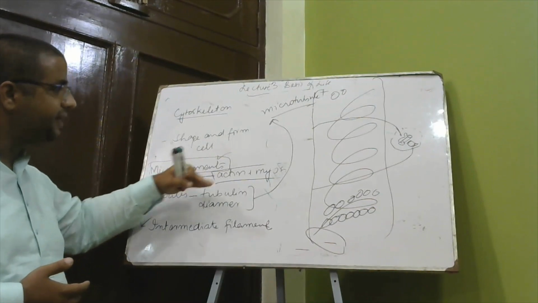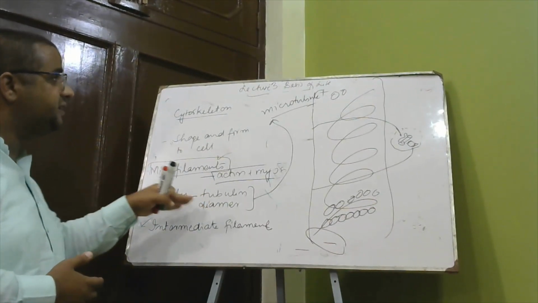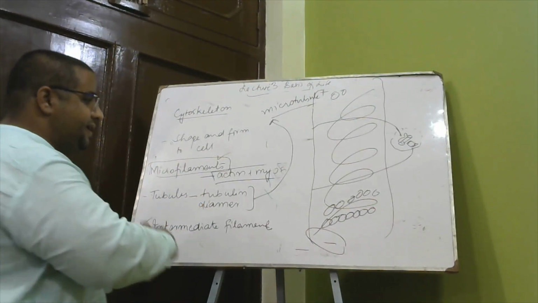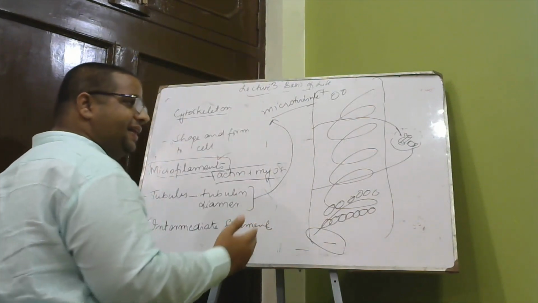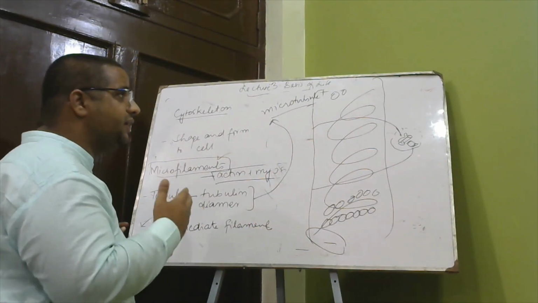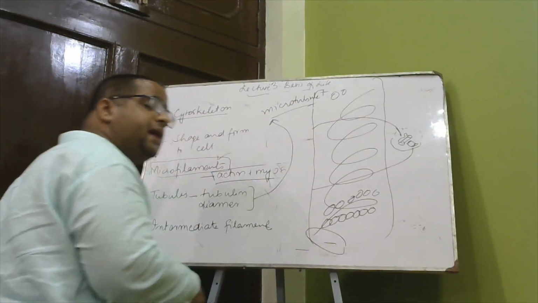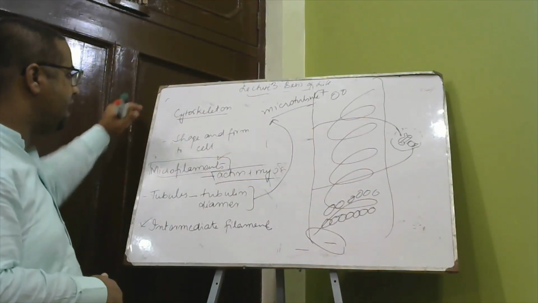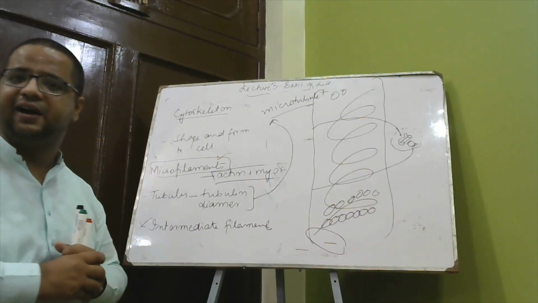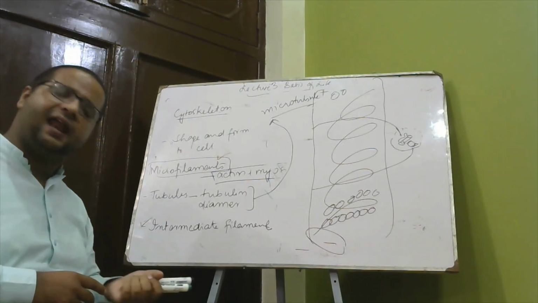Tubulin dimers assemble and result in the formation of a strand. Thirteen strands assembled together form a microtubule. A microtubule plays a role in cell division. This is how I briefly discussed the cytoskeleton. Cytoskeleton is the skeleton of the cell.